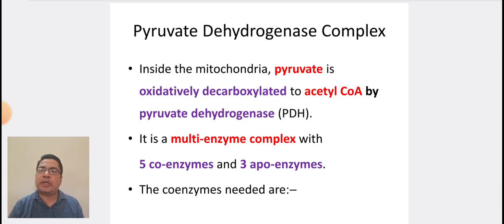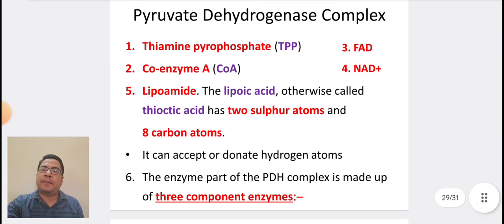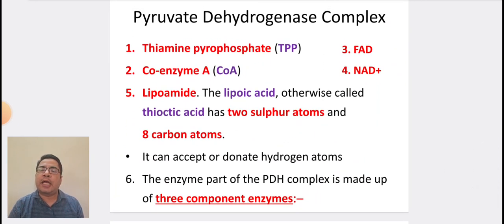Coming to pyruvate dehydrogenase complex. Inside the mitochondria, pyruvate is oxidatively decarboxylated to acetyl-CoA by pyruvate dehydrogenase. It is a multi-enzyme complex with 5 coenzymes and 3 apoenzymes. The coenzymes needed are thiamine pyrophosphate, coenzyme A, FAD, NAD+, and lipoamide. The lipoic acid, otherwise called thioctic acid, has 2 sulfur atoms and 8 carbon atoms. It can accept or donate hydrogen atoms.